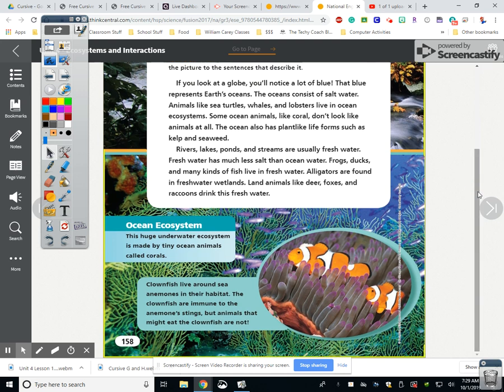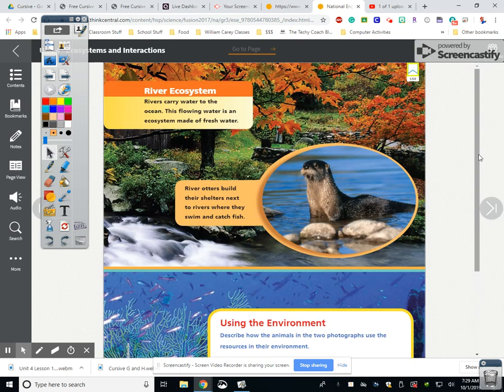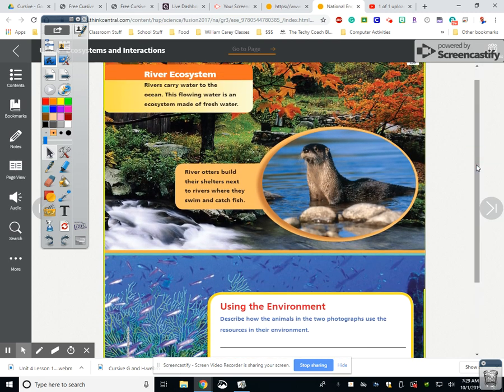Ocean ecosystem. This huge underwater ecosystem is made of tiny ocean animals called corals. Clownfish live around sea anemones in their habitat. The clownfish are immune to the anemone stings, but animals that might eat the clownfish are not. So it's like the movie Finding Nemo. They lived in a sea anemone, and it can shock other fish, but it can't shock the clownfish. River ecosystems. Rivers carry water to the ocean. This flowing water is an ecosystem made of fresh water. River otters build their shelters next to rivers where they can swim and catch fish.